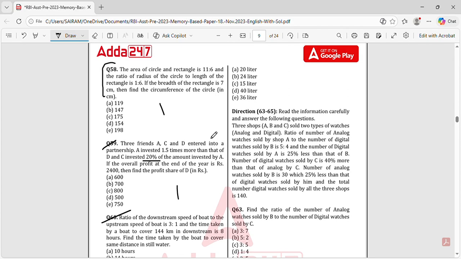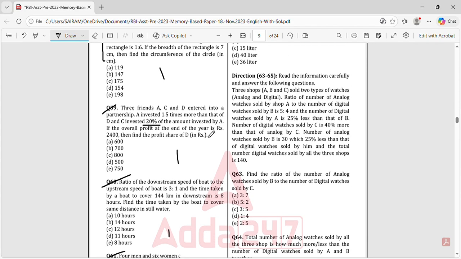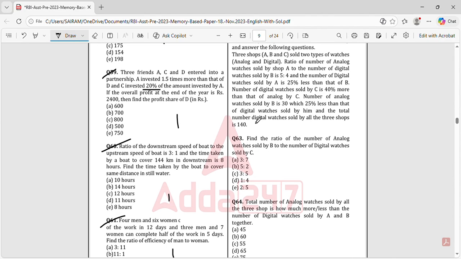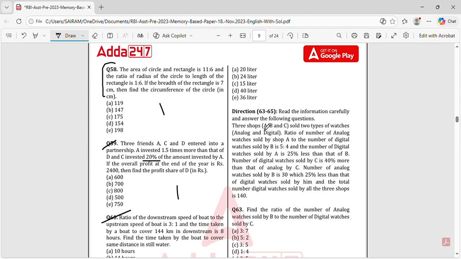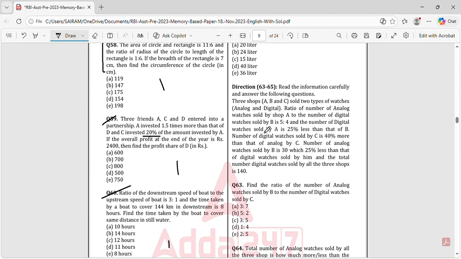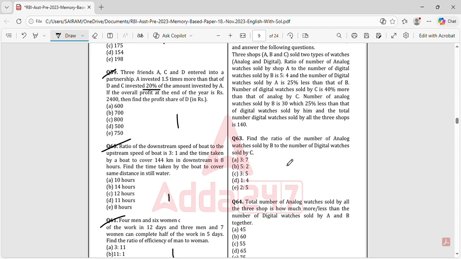Read the information carefully and answer the following question. So, okay, this is data interpretation. This data interpretation is given in the form of a paragraph, and we are asked to discuss regarding what, and all the questions are coming from this.